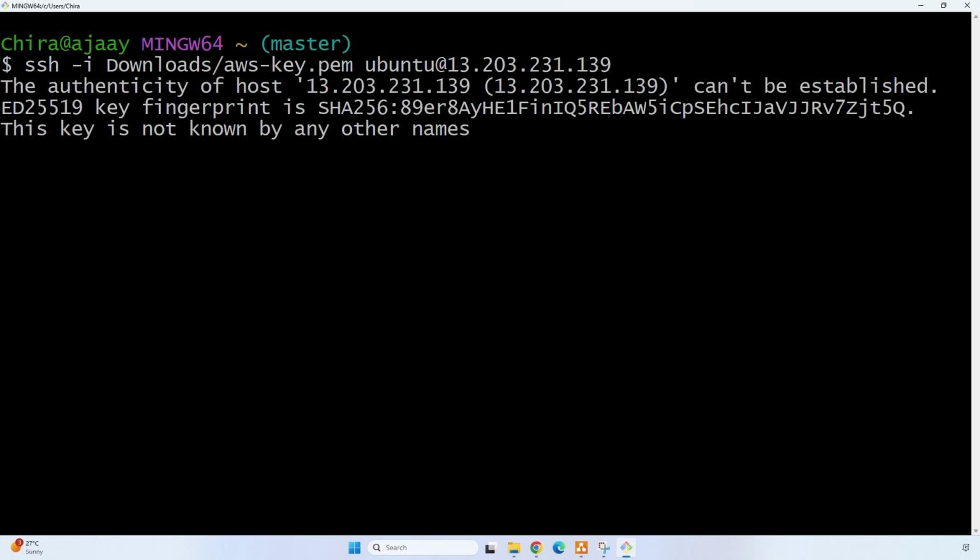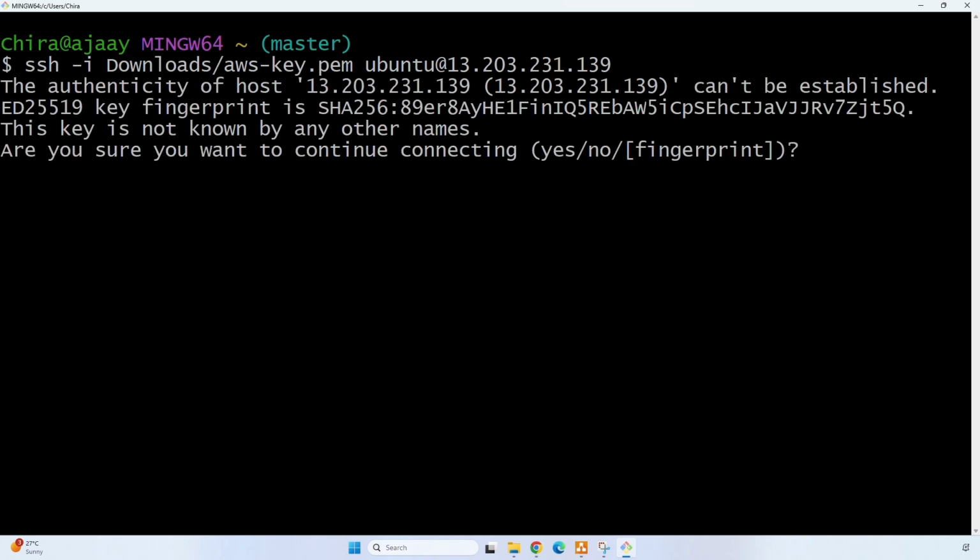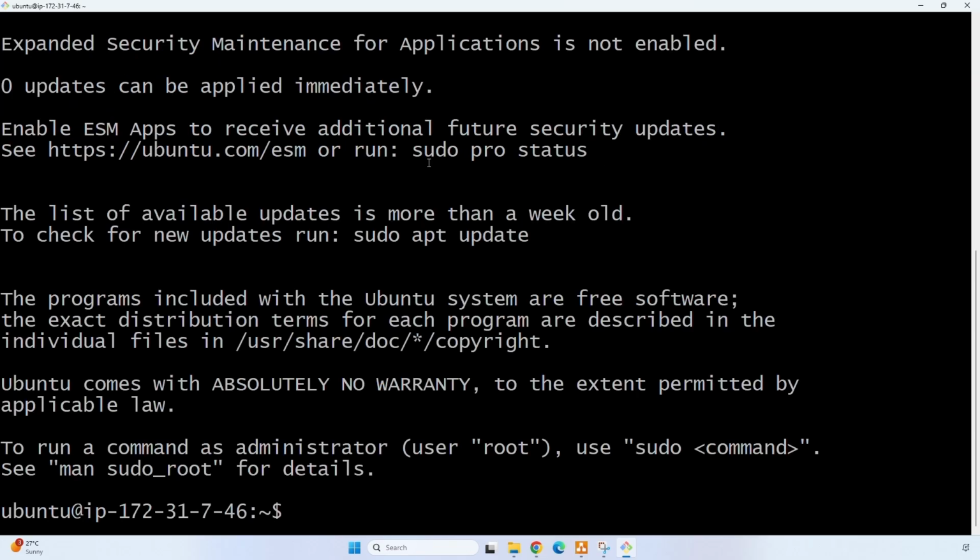Now if we click on enter, here we have to provide yes. Now here we can see we are connected to our control node.